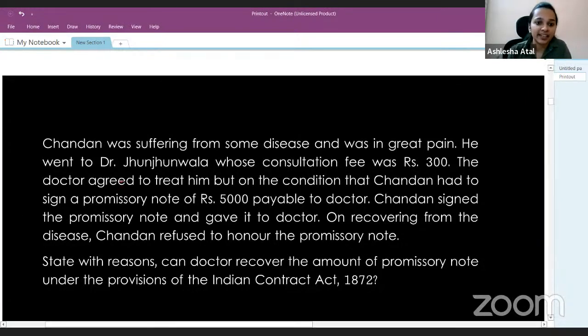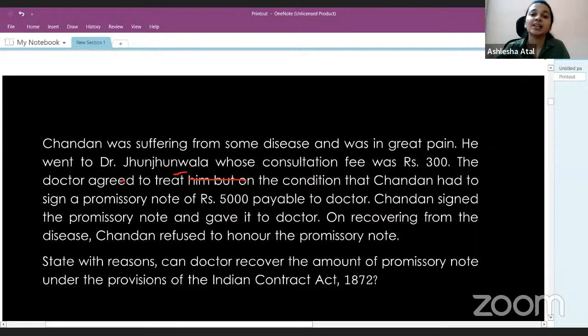The doctor agreed to treat him, but on the condition that Chandan had to sign a promissory note of rupees 5,000. So what is happening here? The actual consultation fees is only 300, but the doctor pursues him to sign a promissory note of rupees 5,000.